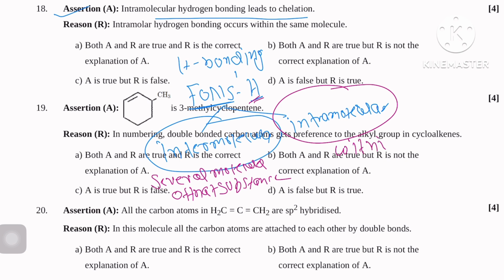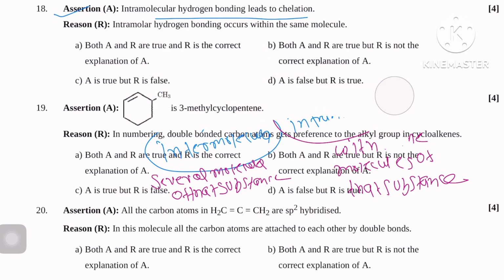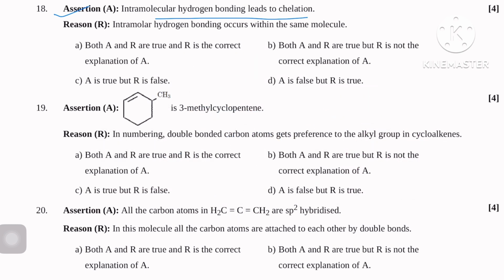Here, within the molecule of that substance. So here it is several molecules. You can understand it easily, so I think you got it about hydrogen bonding. Here for intermolecular, suppose HF, many molecules of that substance, this type of bonding is known as intermolecular. And for intramolecular, suppose this one,